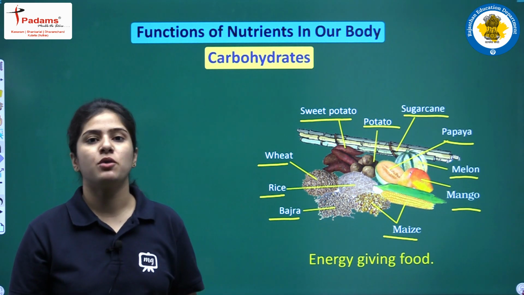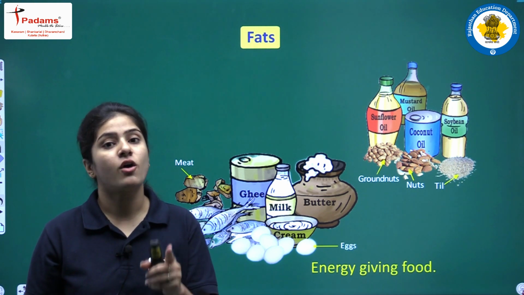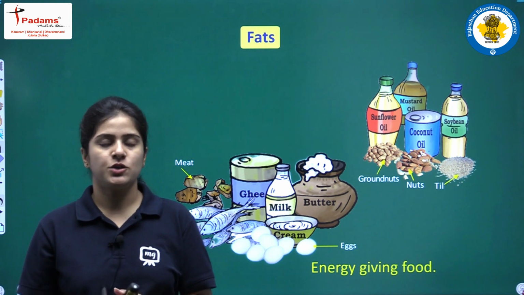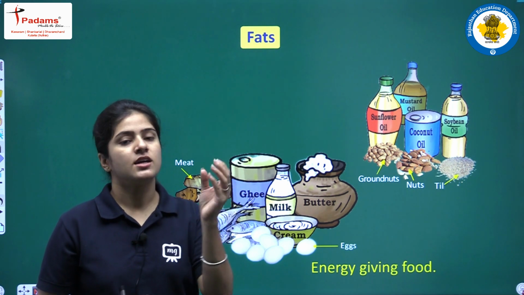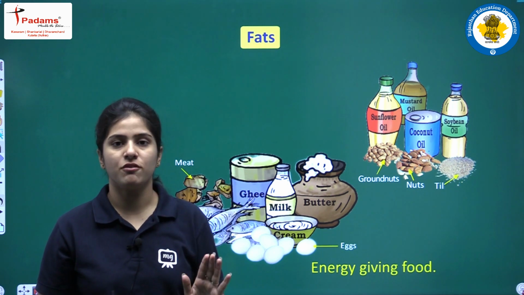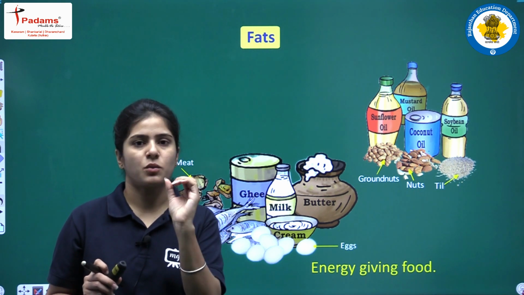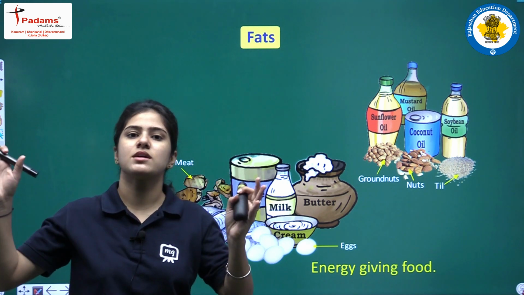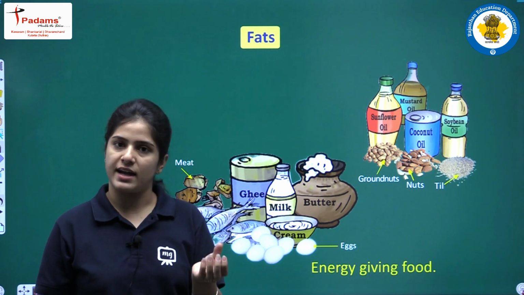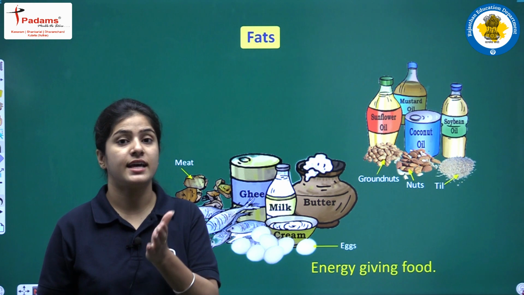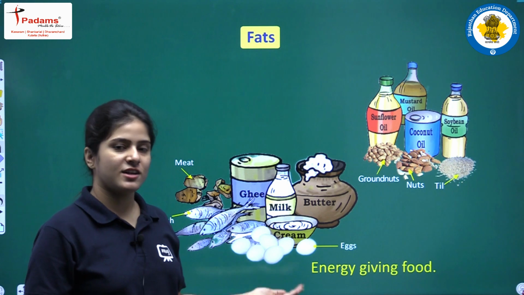Bachcho, apart from carbohydrates, we also have one nutrient that is fats. Fats are also energy giving foods. You just eat one laddu made up of ghee, that is fats, right? That one laddu is enough for sufficient energy to do work. So the least quantity of fat is equivalent to the energy that a large amount of carbohydrate gives us. So fats are also energy giving foods.